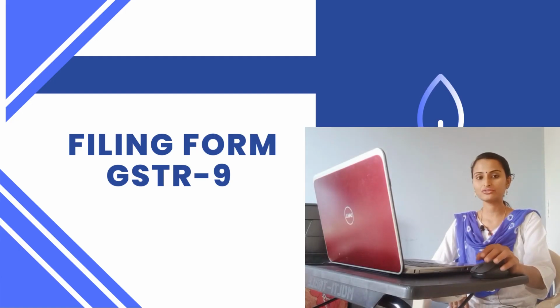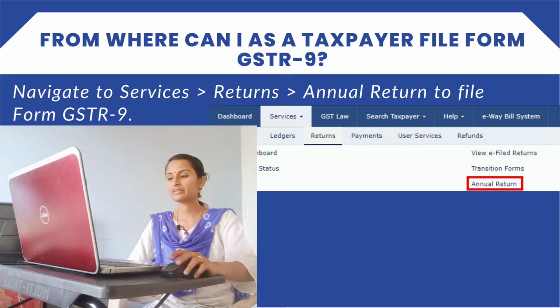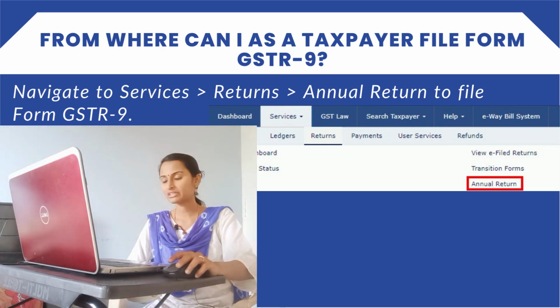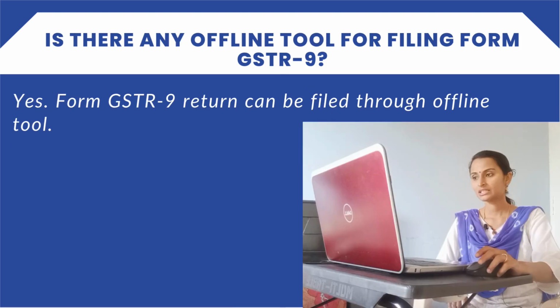Next, let's see filing Form GSTR 9. From where can I as a taxpayer file Form GSTR 9? To access Form GSTR 9, you have to navigate to Services, then Returns, Annual Returns to file, then Form GSTR 9.